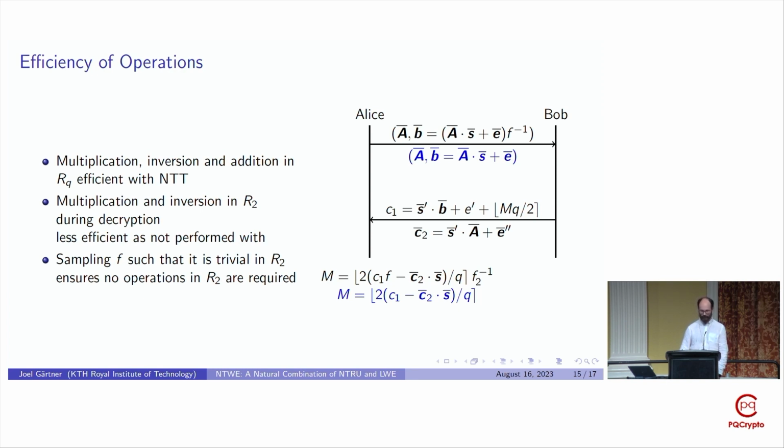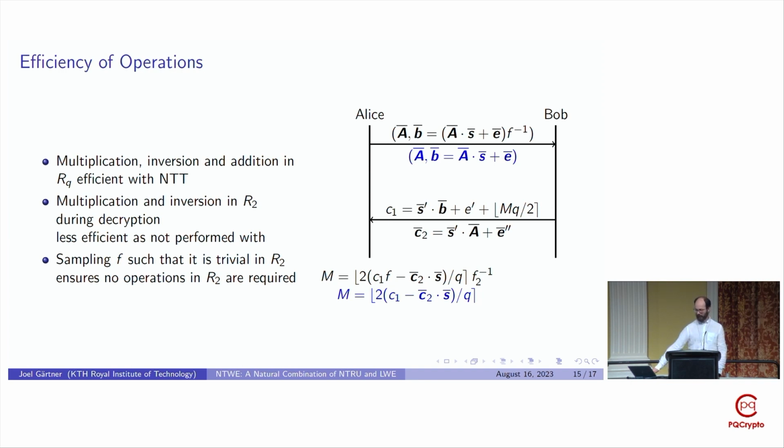We do, however, have that the multiplication and inversion in R2 during decryption cannot be performed using the same number theoretic transform. This can be a quite costly part of our crypto system, but it can be alleviated by sampling the F polynomial from a distribution such that it is trivial in R2, so that we do not have to perform this inverse in R2, and do not have to perform this multiplication.